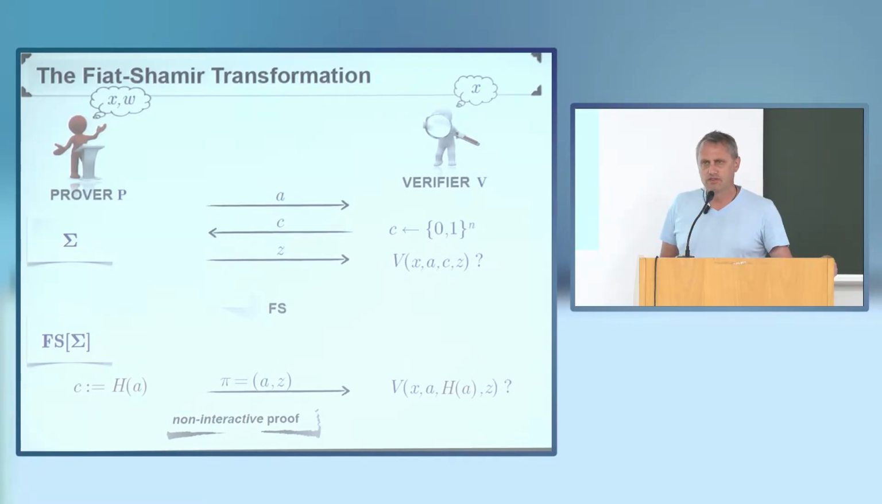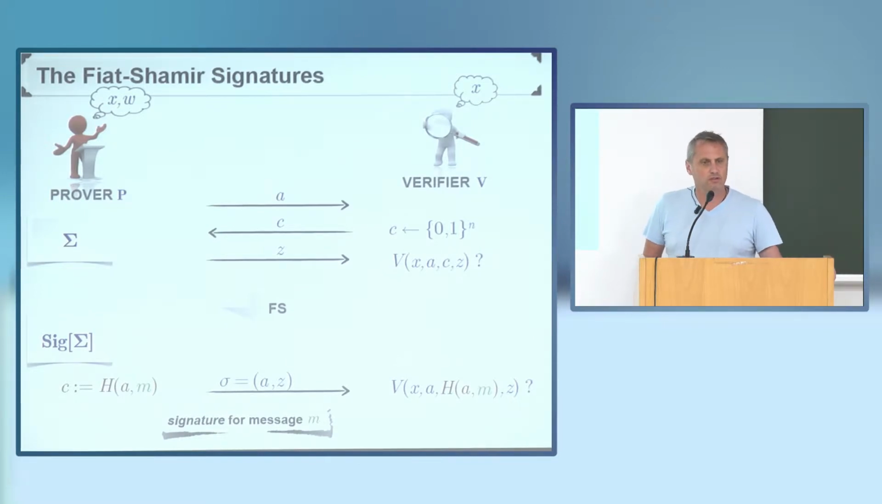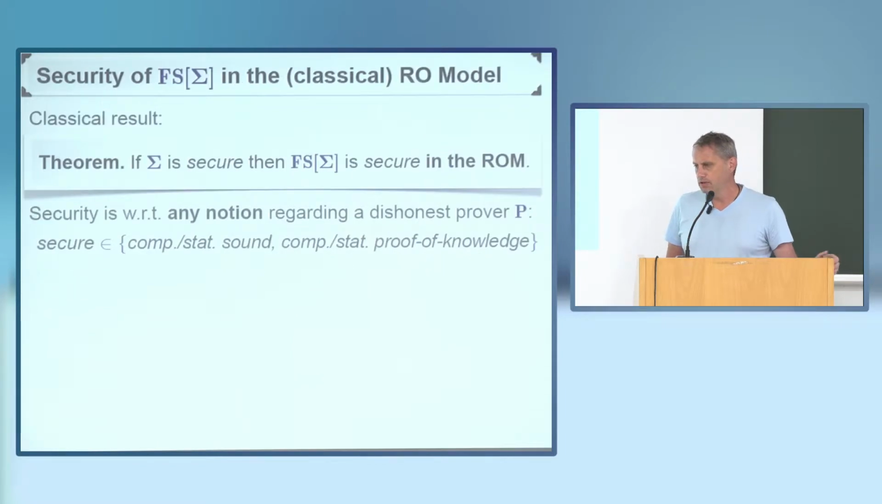Now, by a small tweak to this construction, by setting the challenge to be the hash of A and some additional arbitrary message M, one can understand the proof as a signature on M. So this gives us a signature scheme, the Fiat-Shamir signature scheme. Classical results tell us that this design principle works well. Namely, we know that if the underlying Sigma protocol is secure, then the Fiat-Shamir transformation is secure in the random oracle model. You can plug in your favorite notion of security, ranging from computational soundness to statistical proof of knowledge, and the claim is that the security is preserved.